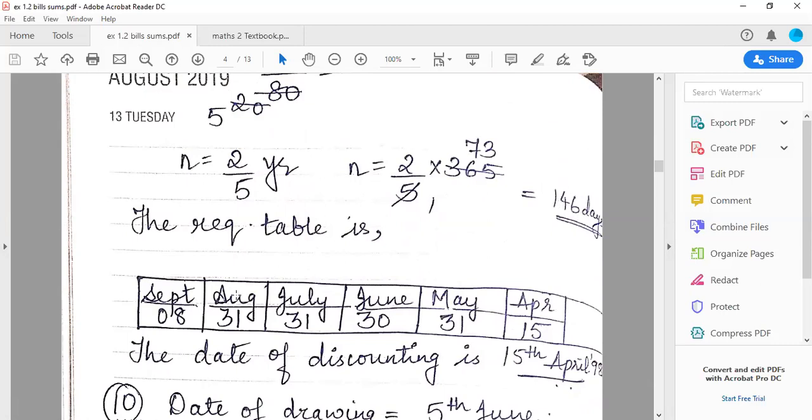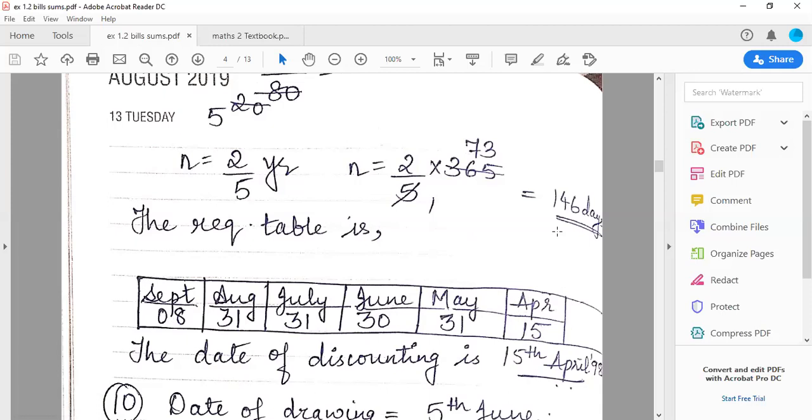Okay. So August ka 31, July ka 31, June 30, May 31. Now if I add all these days together, I get the total to be as 131 days. Okay. So that means मेरे को और 15 दिन चाहिए टेबल कंप्लीट करने के लिए. So that is why in the month of April मैंने कितने दिन लिखे हैं? 15 दिन. So if I add all these together, I get the total to be 146.